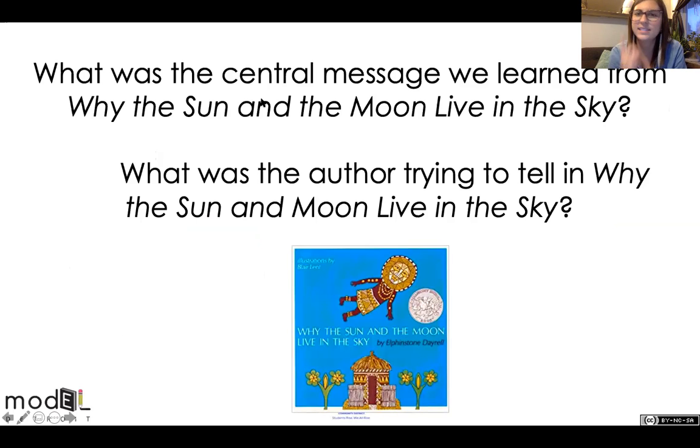So what was the central message that we learned in Why the Sun and the Moon Live in the Sky? And what was the author trying to tell us? Let's think about it. What was this book telling us? Think about it. If you're at home, talk to someone around you. If you don't have anybody, grab a stuffed animal. If you're in class, I want you to turn and talk to your table partners. Turn and talk. If you need to, pause this video. If not, we're going to go to the next slide.